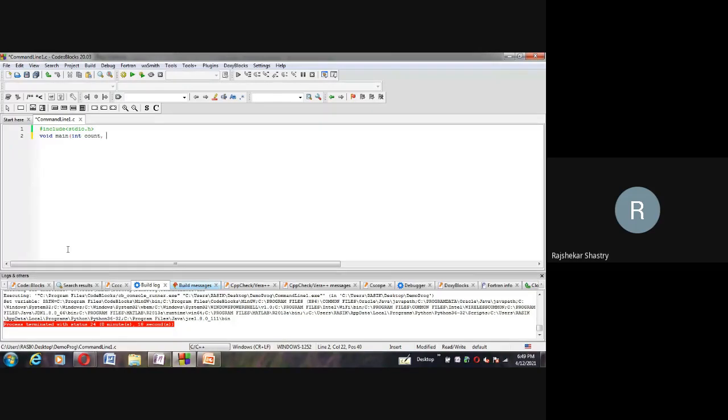So I'm using the first one as count, which indicates the number of arguments, and the second one is a character array. I'm saying it as a vector array, and I'm calling the particular one as VEC.